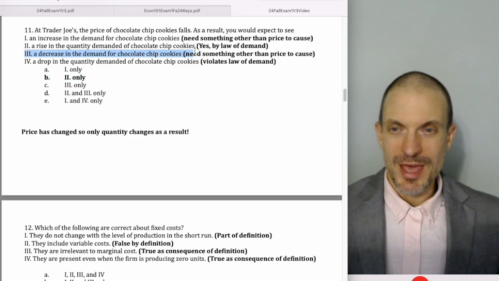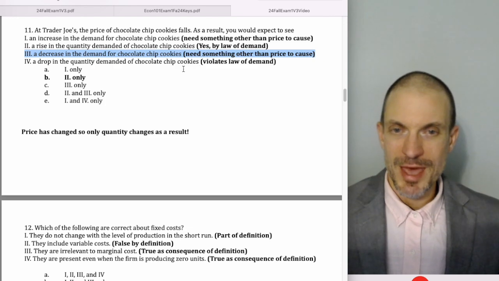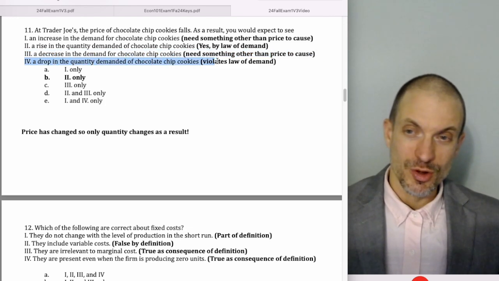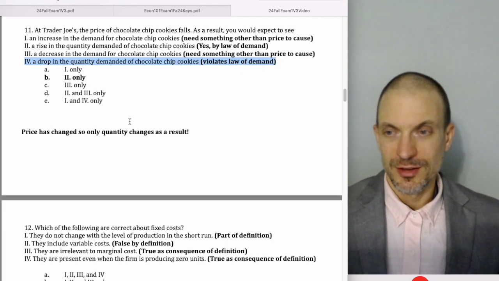A decrease in demand for chocolate chip cookies? Nope. Because again, we only have price changing. To get a decrease in demand, we need something other than price changing. And a drop in, or fall in, the quantity demanded of chocolate chip cookies? No, because that would violate the law of demand.